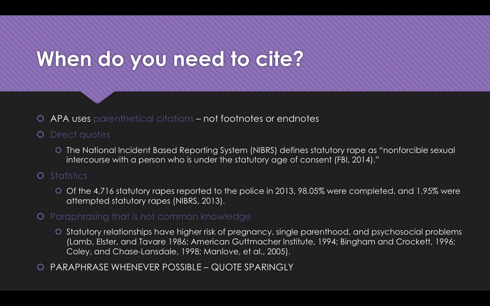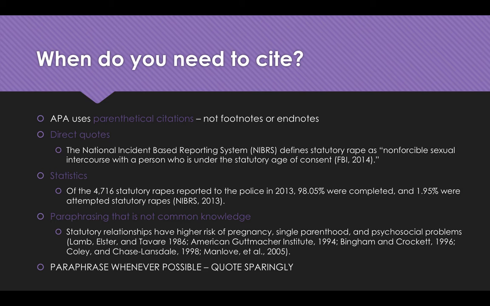Now the place where I think people have the hardest time here is with paraphrasing. So this is information that is again the result of someone else's research or someone else's work, but we're not directly quoting it. We're essentially rewording it. We also tend to think of this as information that's not common knowledge. So here we've got a good example, and it's also an example of several authors being cited, several different studies. Statutory rape relationships have higher risk of pregnancy, single parenthood, and psychosocial problems.